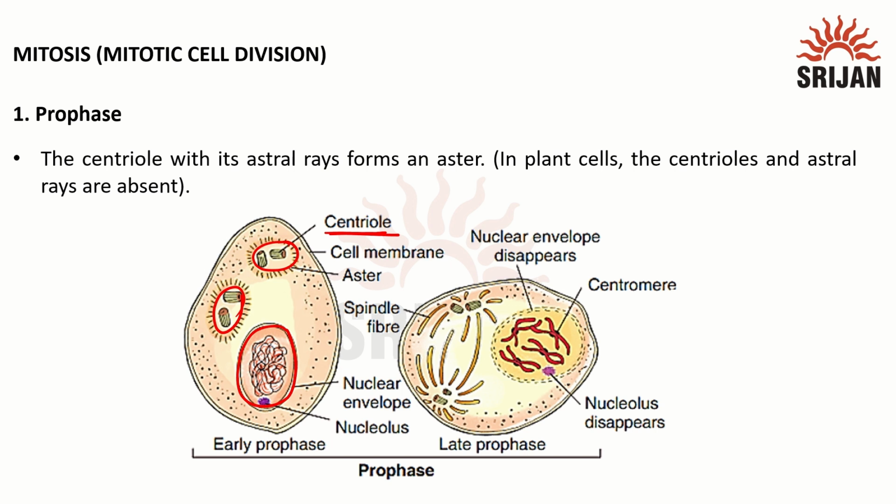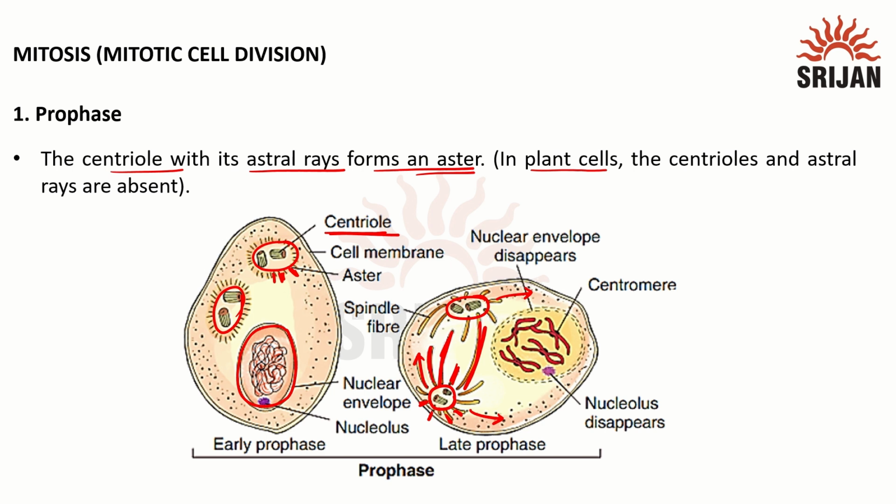In the second picture, this is one centriole, this is the other, and as they move to opposite sides, there are fine threads which come out of them. These threads are known as spindle fibers. In the opposite direction we have shorter sections, these ones. These are known as astral rays. So here we can see asters. The centriole with its astral rays forms an aster.